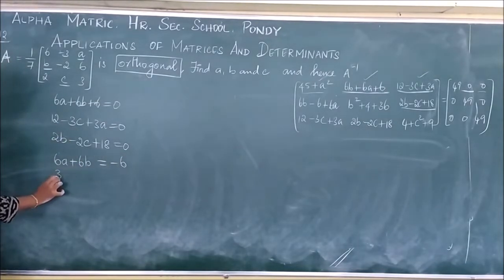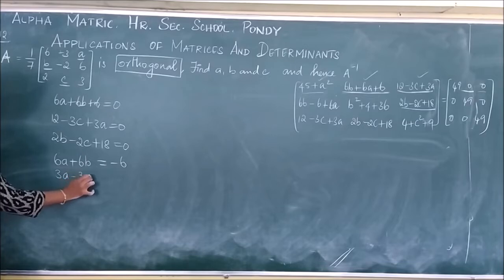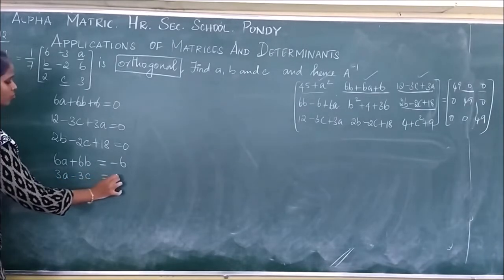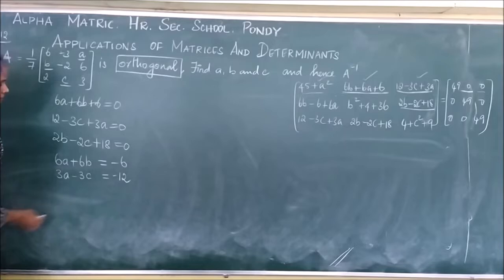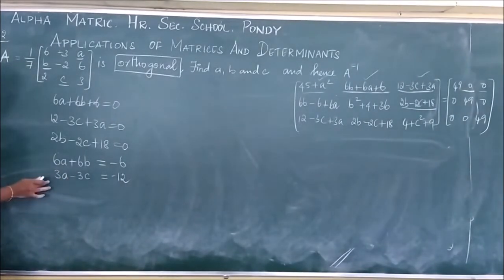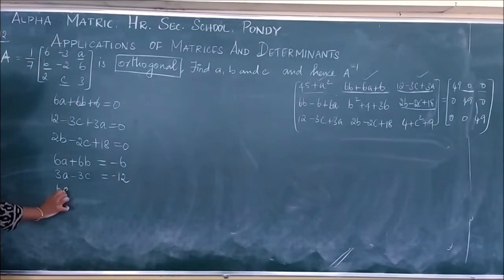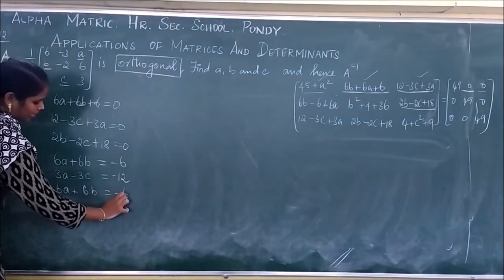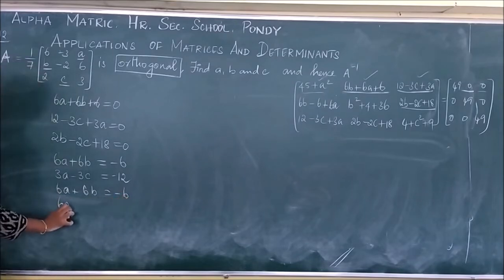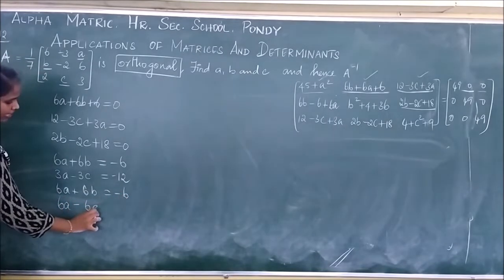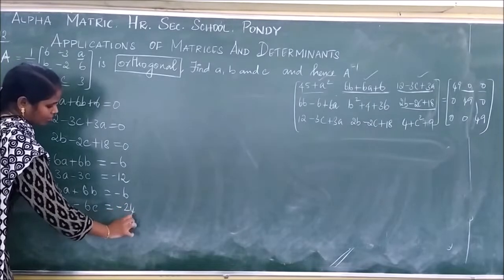Here I have 3a minus 3c equal to minus 12. Okay. So I am solving this. If you multiply this with 2, what will you get? 6a plus 6b equal to minus 6. This becomes 6a minus 6c equal to minus 24.